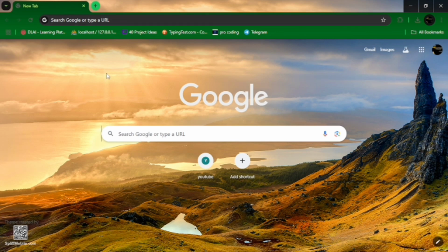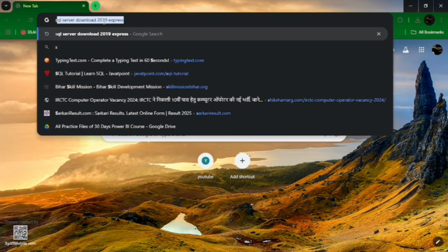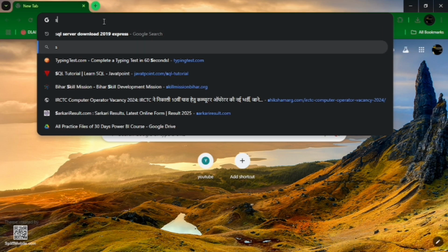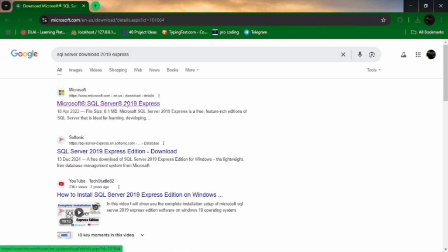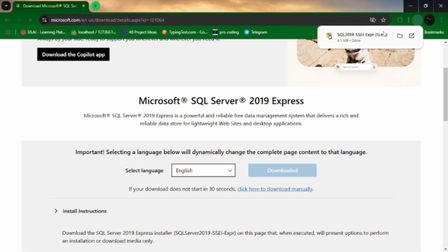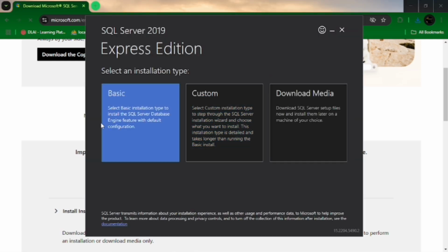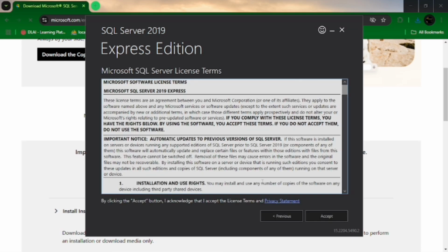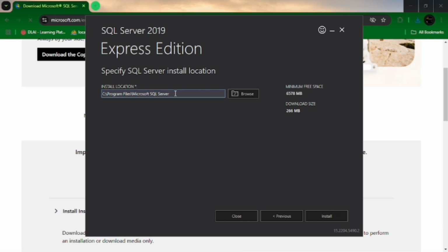How do we install SQL Server in our system, and where do we download it? Open any browser in your system, go to the search bar, and search for SQL Server Management Studio, SQL Server 2019 Express. Go to the first link and click on the download button. Click on the downloaded file and open it. Now click on Basic and accept the terms and conditions.